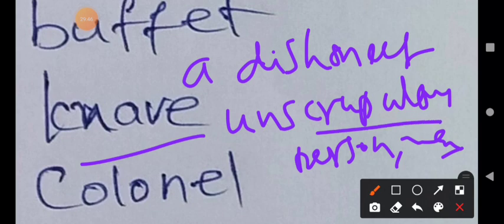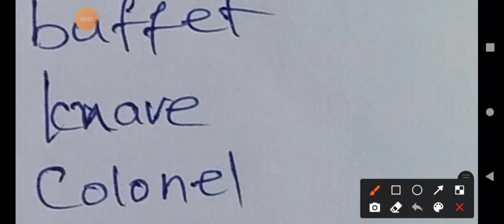Unscrupulous means he has no moral principles. That kind of man or person we call a knave. He is a dishonest person, an unscrupulous person. A knave has a bad character. He is called a rascal.